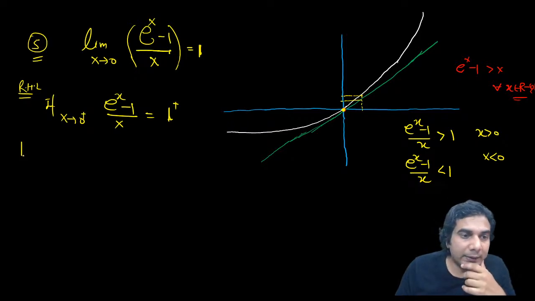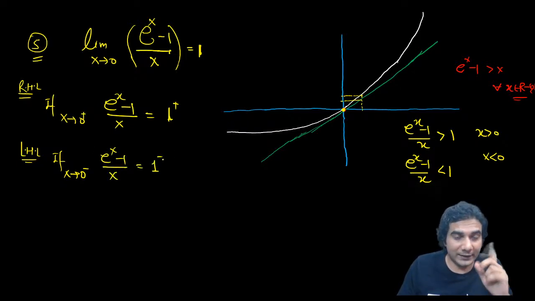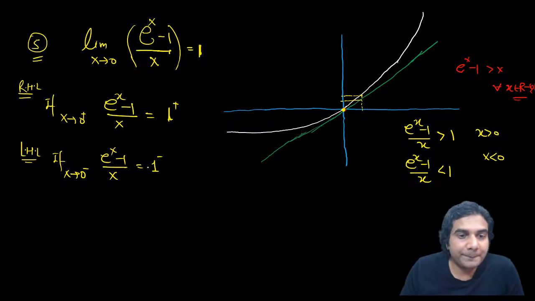And if x approaches 0 from the left hand side, then e raised to x minus 1 upon x will approach 1 from the left hand side. So that is the main thing. From both sides it is approaching 1, that's why the limit is 1. The limit of this function does exist, and it is 1. It doesn't matter from which side it is approaching 1. So the limit of e raised to x minus 1 upon x is 1.